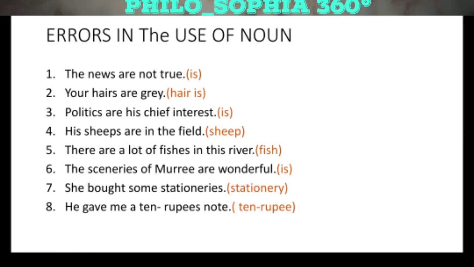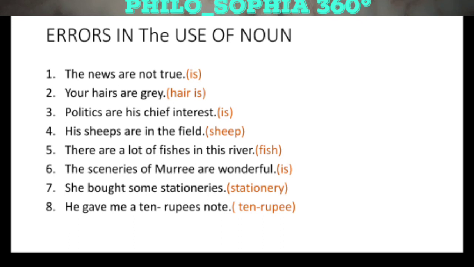The correct sentence will be "His sheep are in the field." The fifth sentence is "There are a lot of fishes in this river." There is a big mistake. When we are using a lot of before fish, we cannot add es because we have already made it plural. The correct sentence will be "There are a lot of fish in this river."